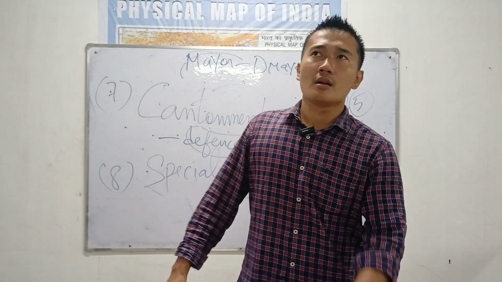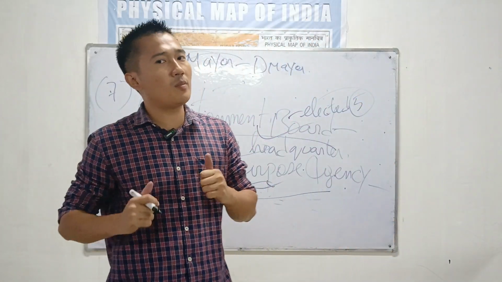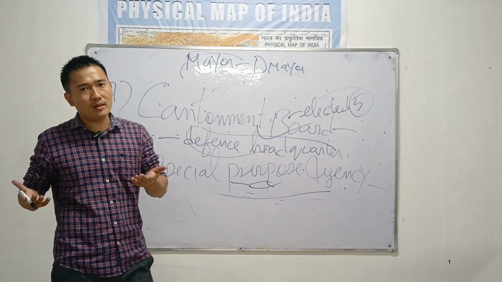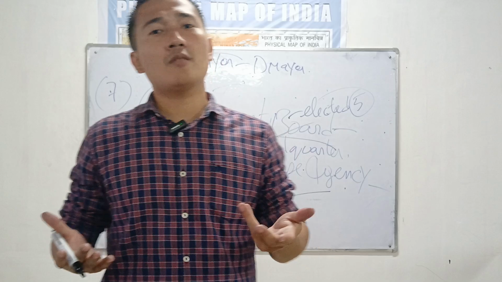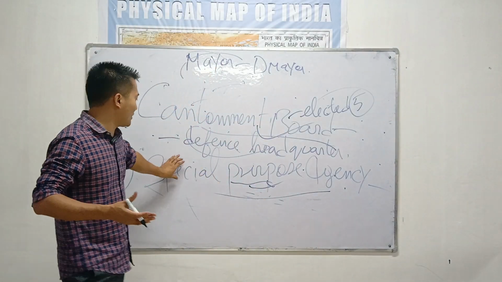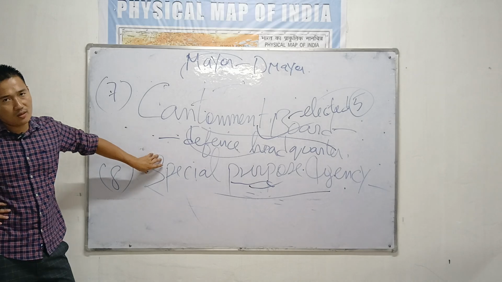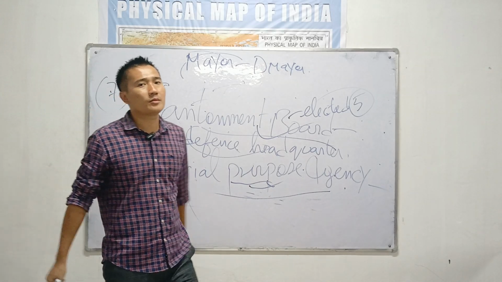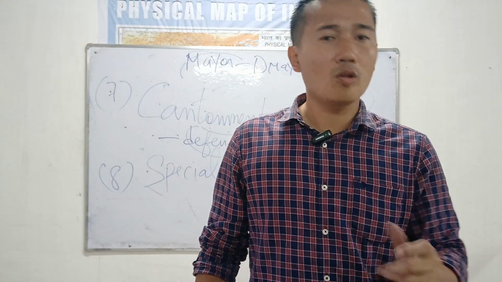Another type of urban local self-government is set up temporarily by the state government to look after a special purpose. Take the example, education, water supply, sanitation, or urban infrastructure. So only for a temporary period, the last is known as the special purpose agency. Only set up for a special purpose. No election will be taken. So these are 8 types of local self-government where you will find all over India.